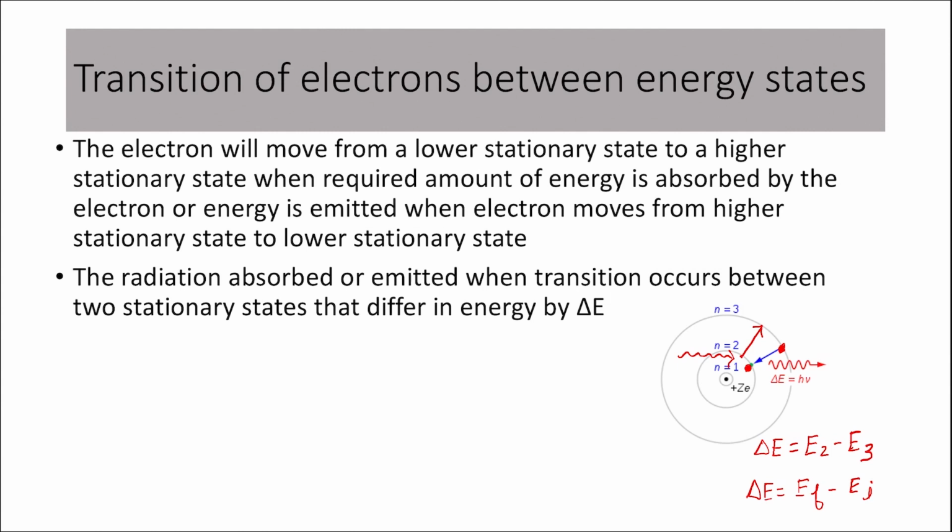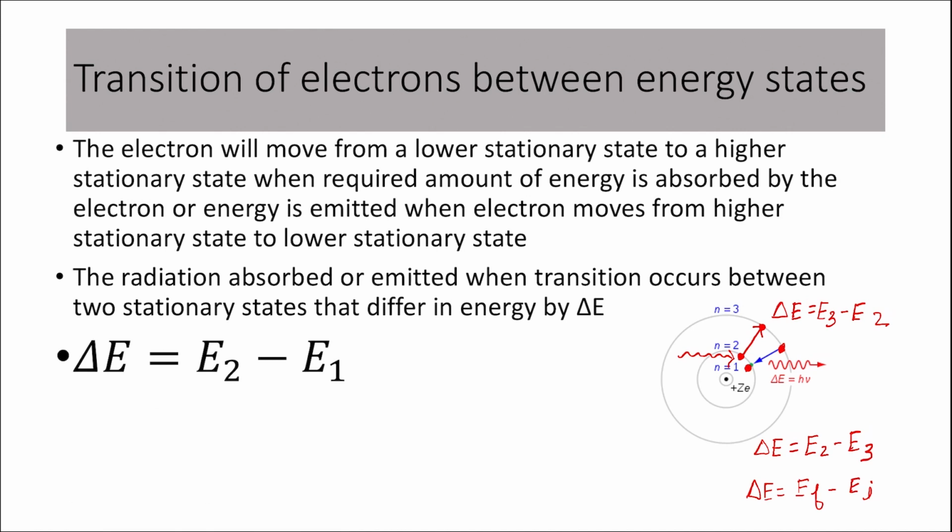On the other hand, suppose the electron, by absorbing energy, was moving from the second to the third orbit. Now the initial orbit is orbit number 2 and the final orbit is 3. In this case, the amount of energy absorbed, delta E, should be equal to E3 minus E2.